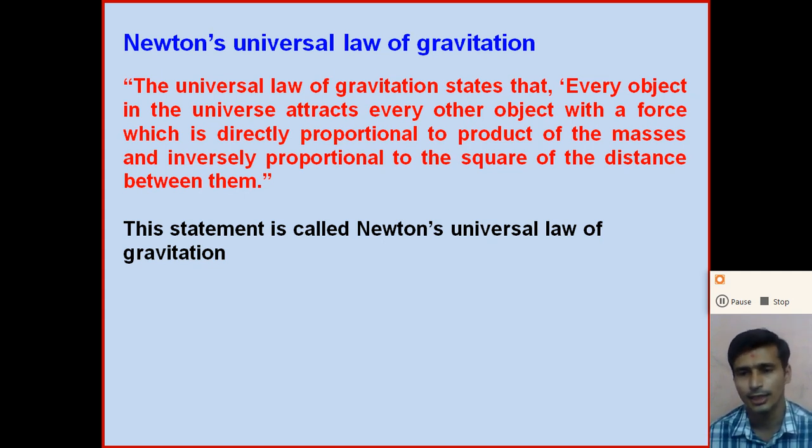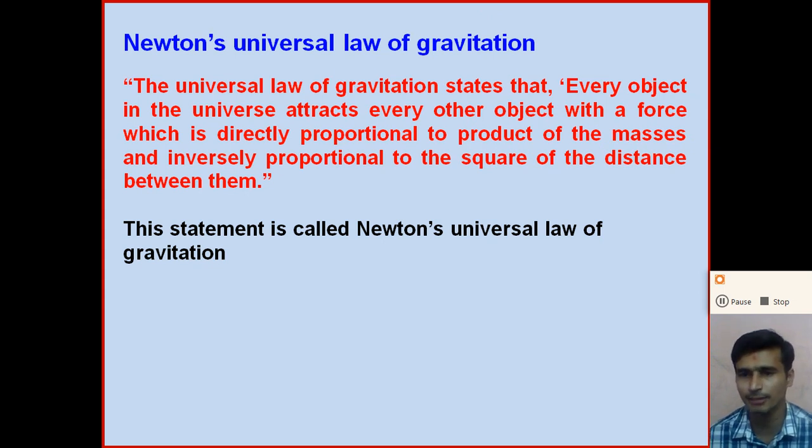Dear student, let us understand Newton's universal law of gravitation. According to it, the gravitational force between two objects is directly proportional to the product of their masses. If the mass of the object is larger, the gravitational force is larger.